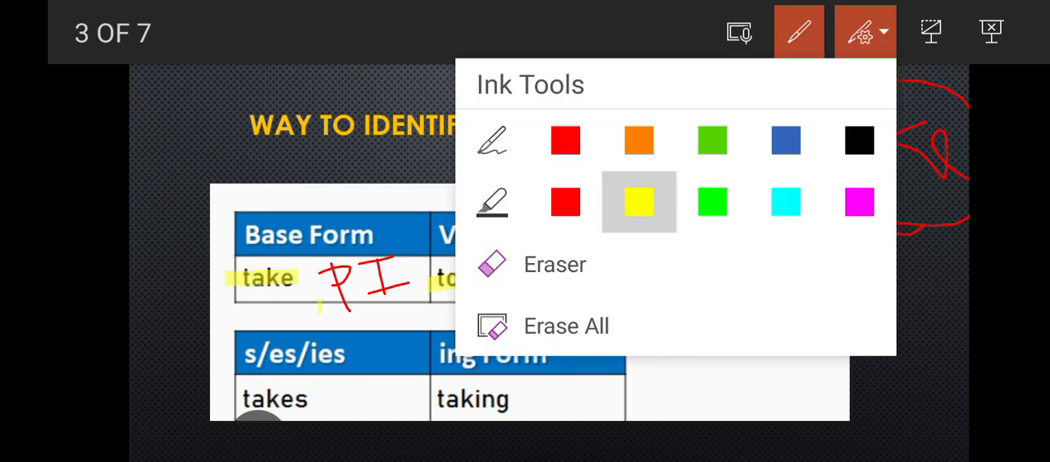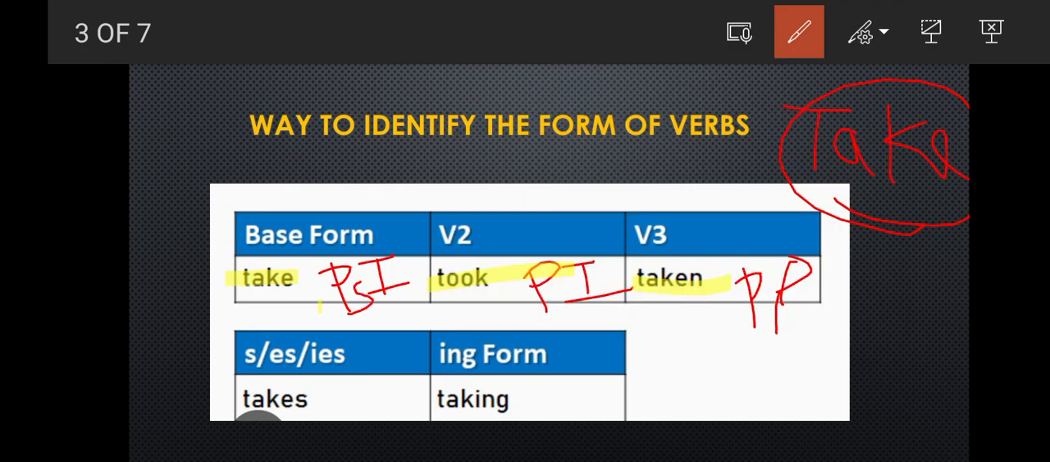Let me tell you, this is past, this is present. Wherever I am adding s, that means present. Takes is also in present indefinite, or the simple present. And taking will be used in present continuous. So these are the things.